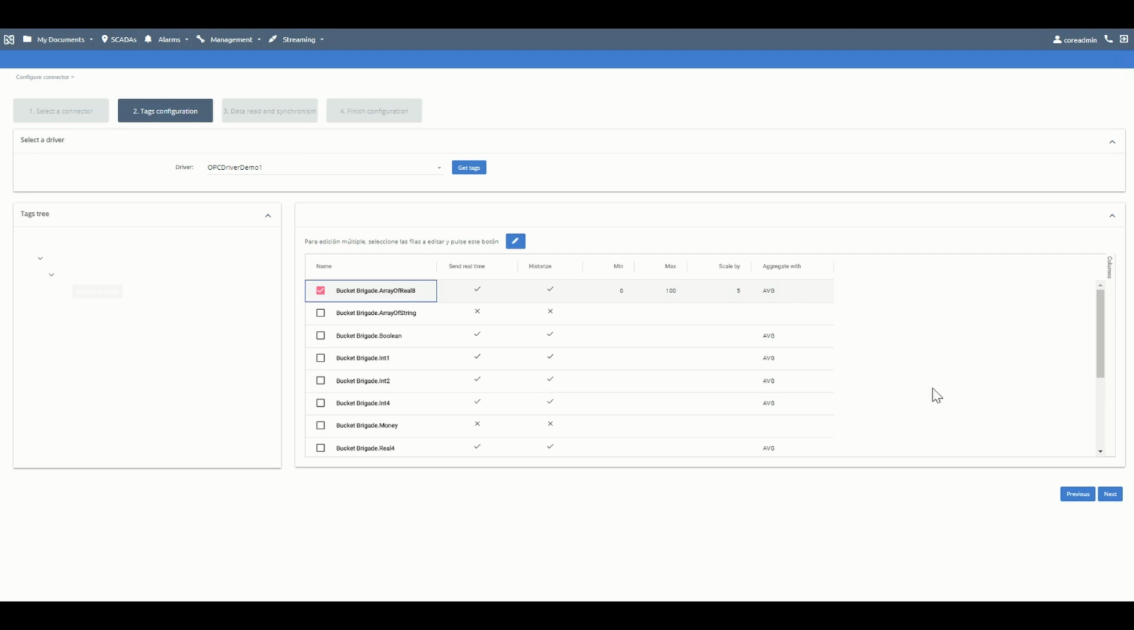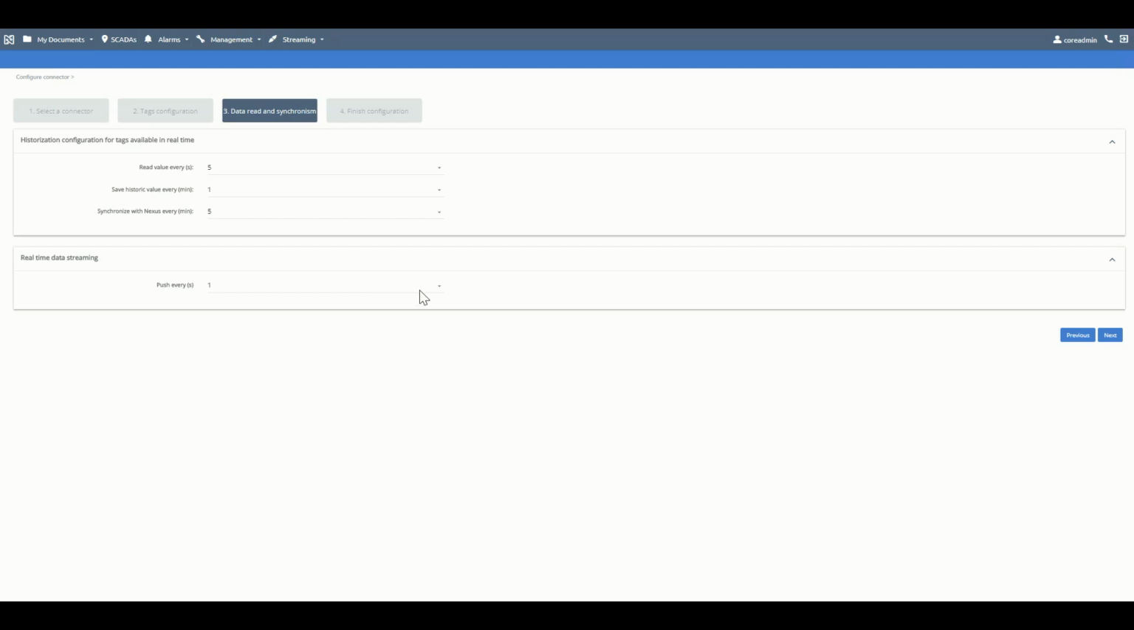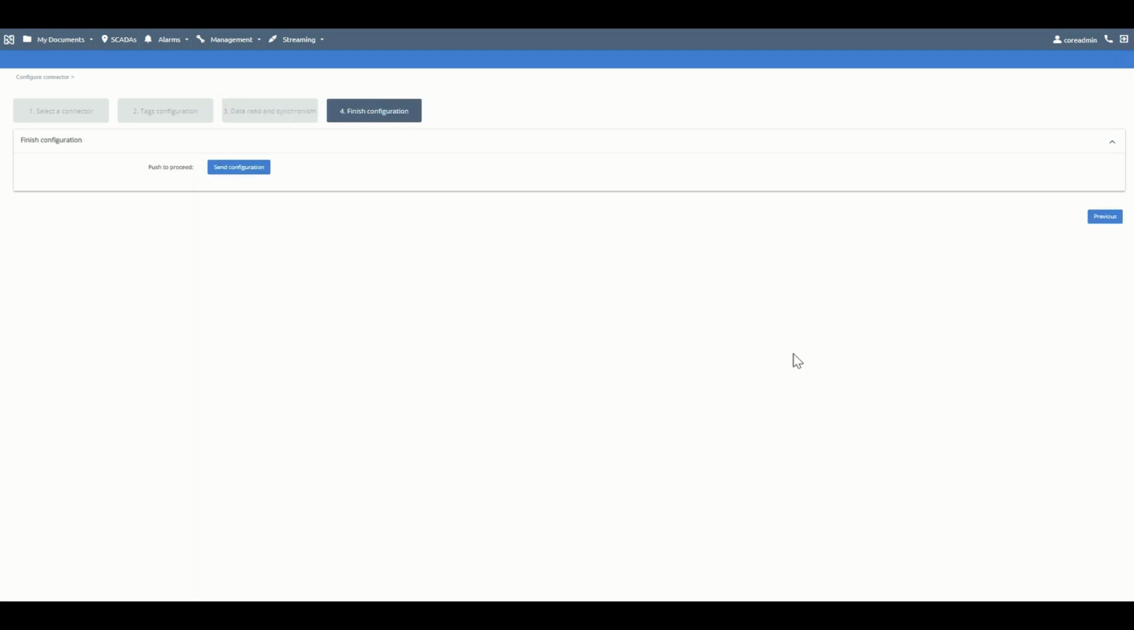Once that is finished, click on the Next button to access the following step. Step 3. Data read and synchronism. At this point, the properties of the historization of the selected variables as well as the real-time settings can be set up. In the final step, simply click on the Send Configuration button in order to save the connector.